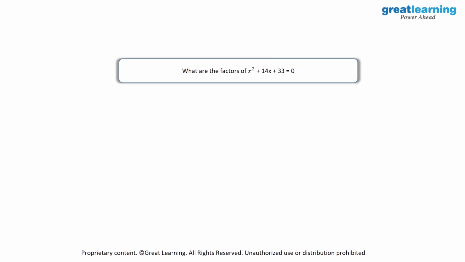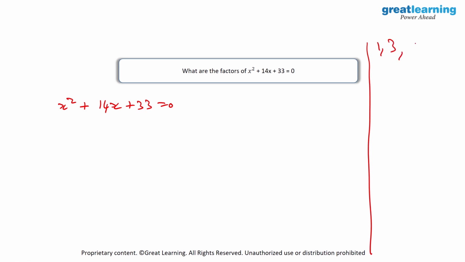Again, we have our next equation over here, which is x square plus 14x plus 33 is equal to 0. So here, I'll write down x square plus 14x plus 33 is equal to 0. I'd have to list down the factors of 33. So here I will have 1, 3, 11 and 33. Now out of all of these factors, I would need two factors where multiplying them will give me 33 and adding them will give me 14. So obviously the answer will be equal to 11 and 3 because 11 into 3 is equal to 33 and 11 plus 3 is equal to 14.